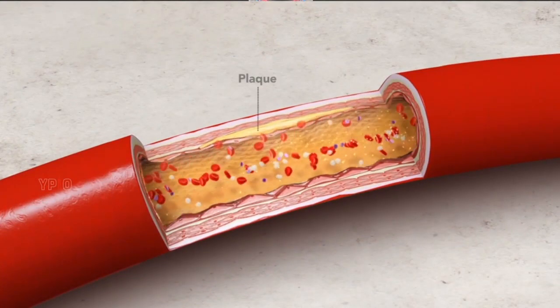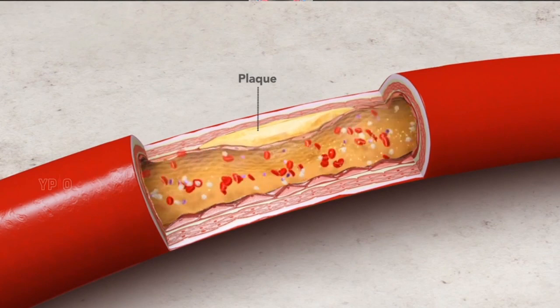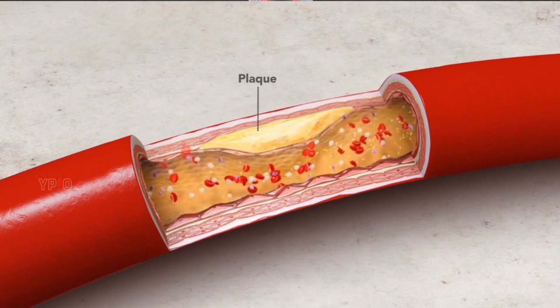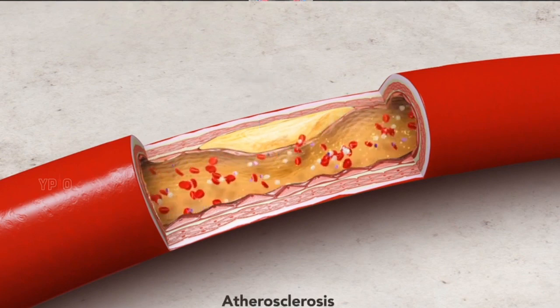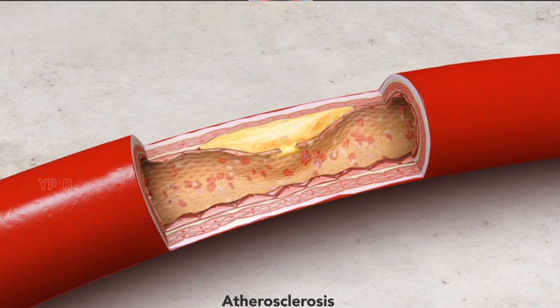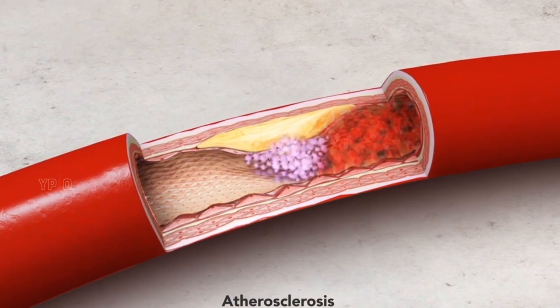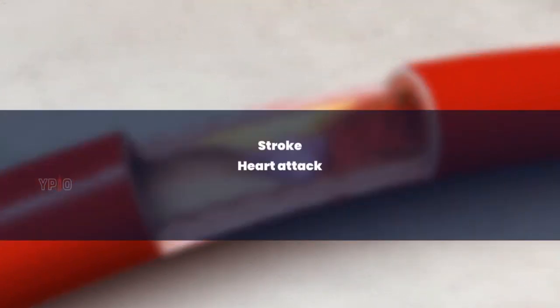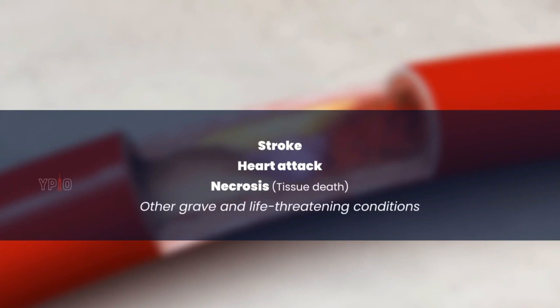However, plaque, deposits of cholesterol, calcium, and fibrous tissue, can build up on the inner walls of the vessels, a condition called atherosclerosis. This can cause the blood vessels to harden, stiffen, and narrow, reducing or completely blocking the flow of blood through them. The result can be a stroke, heart attack, necrosis, tissue death, or another grave and life-threatening condition.